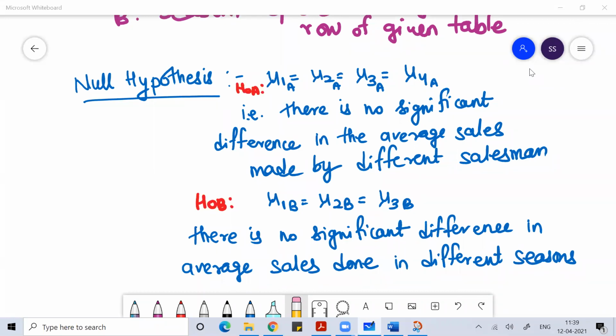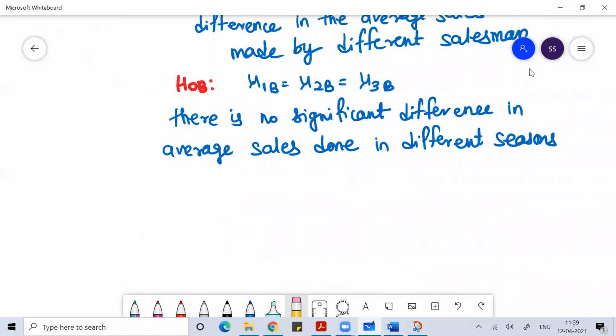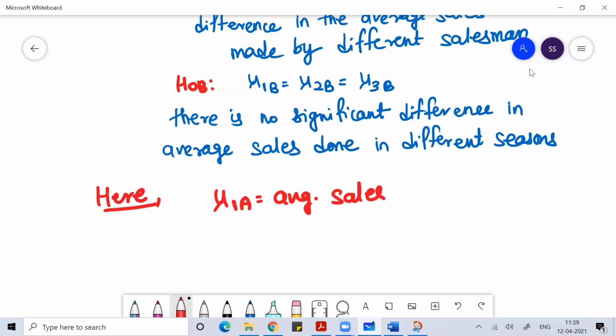So mu1a equal to mu2a equal to mu3a equal to mu4a, where I'm assuming that the average sales made by different salesmen in different seasons are equal, while mu1b is equal to mu2b equal to mu3b. It means that the average sales done in each season are equal. Okay, season 1, season 2, season 3. So I can define what is mu1a, what is mu1b.